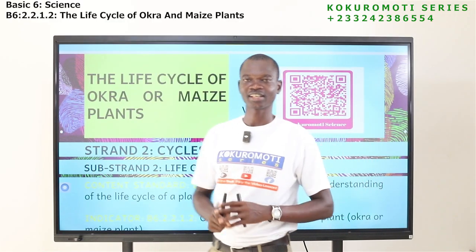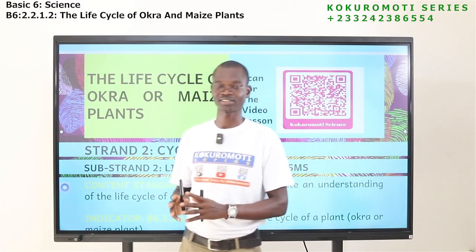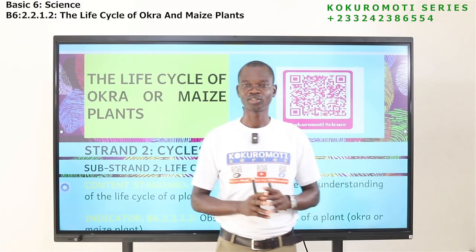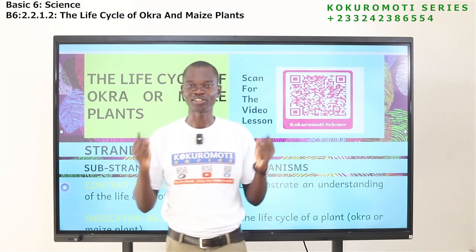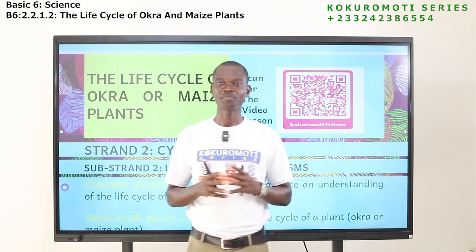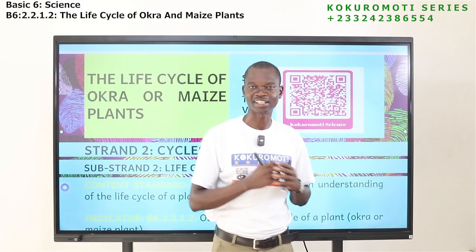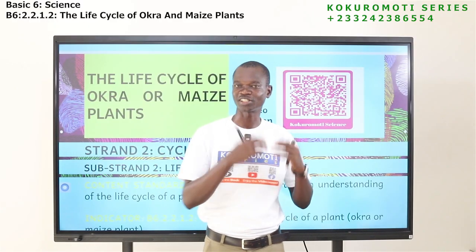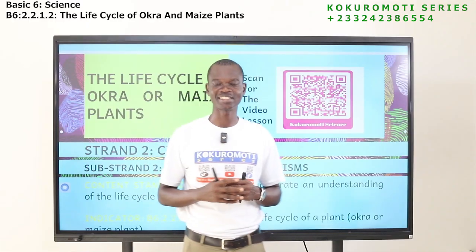So today's lesson is about the life cycle of plants, but we are going to look at okra and maize. These are the two plants that today we are going to look at. Human beings, from the day our mothers give birth to us, go through so many stages.